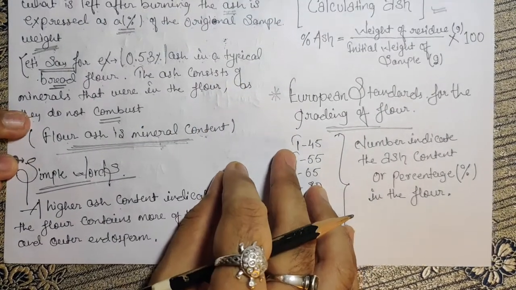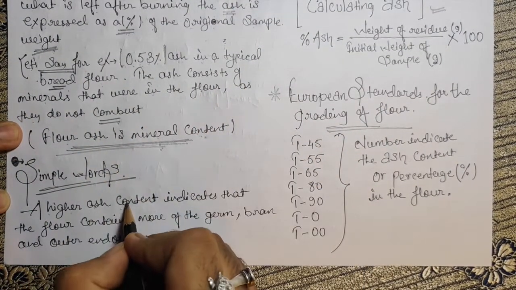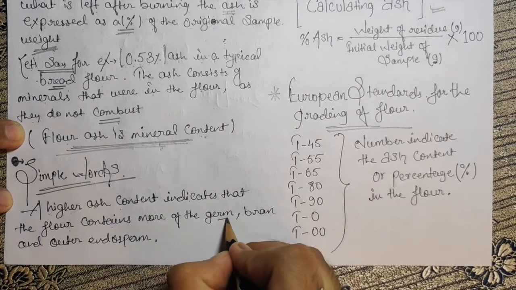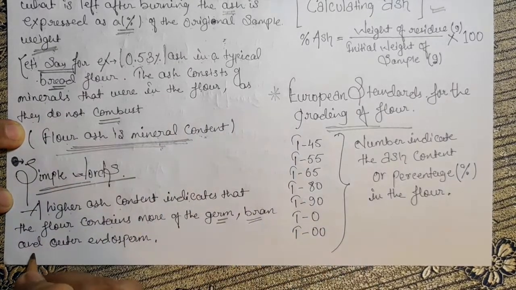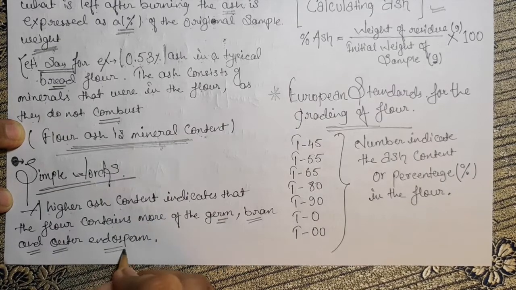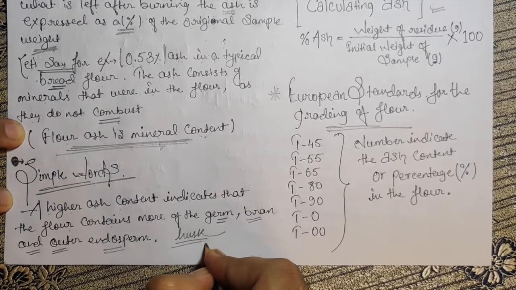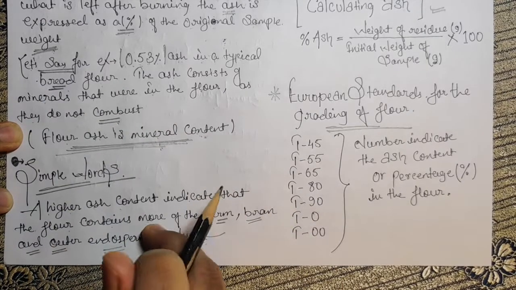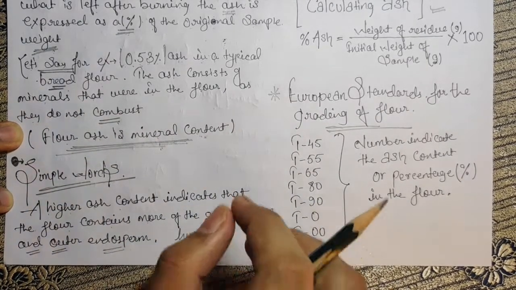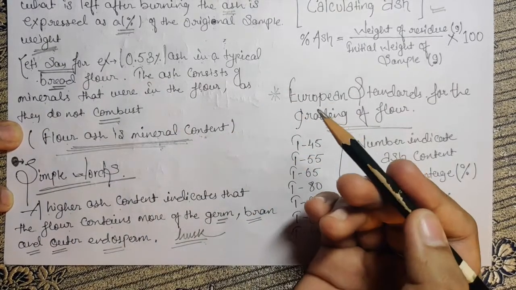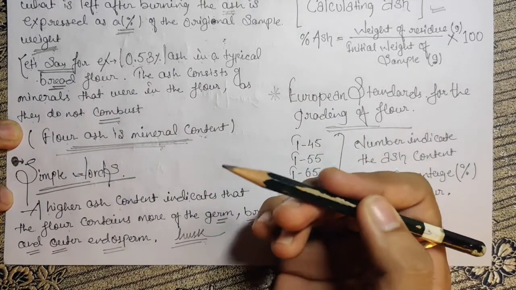So in simple words, we can say a higher ash content indicates the flour contains more of the germ and the bran and the outer endosperm, which is the husk. This is what the ash contains, and this is what the grading of flour is based on, because if you have more ash in your flour, it's going to be darker in color.